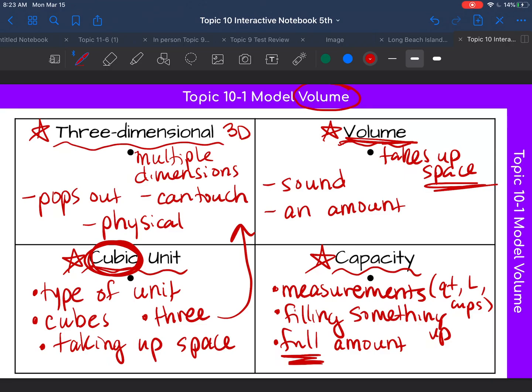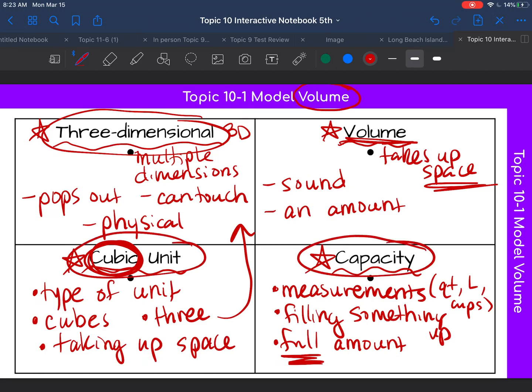Volume basically means something that takes up space. It fills an area. And volume is three-dimensional. Volume is measured in cubic units. Volume takes up space, so it's capacity. All right? So we're going to be talking about how to find volume today.